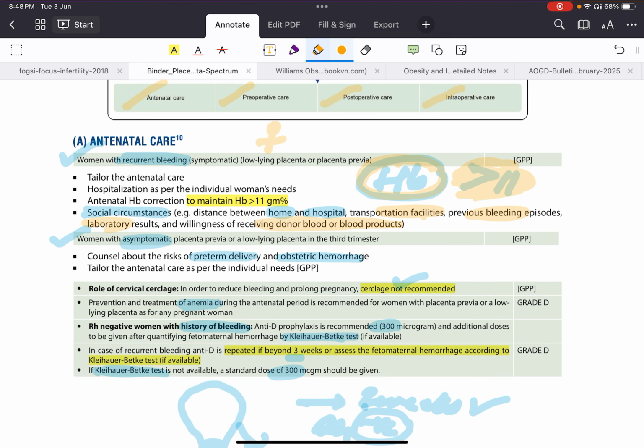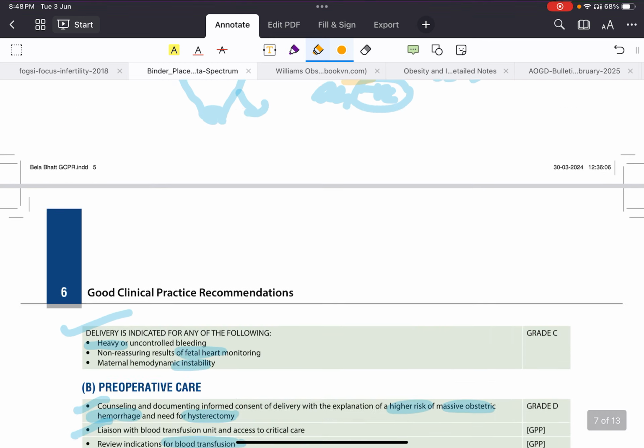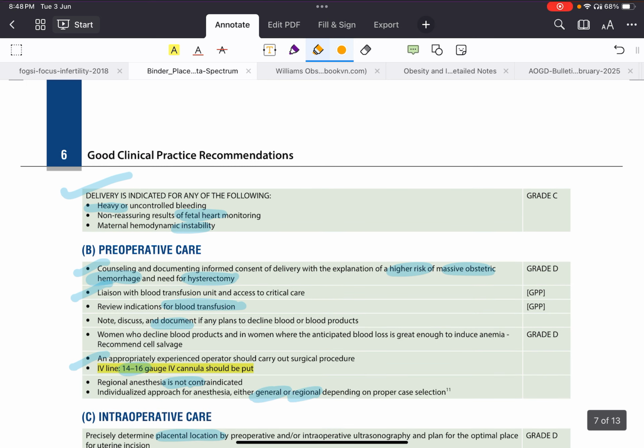If she's asymptomatic, you should counsel her that she can have preterm delivery and hemorrhage. There is no role of cerclage. You should prevent anemia. If there is any history of bleeding in an Rh negative patient, you'll give anti-D. Within 3 weeks, if she's bleeding, there is no need of repeating. After 3 weeks, you will repeat based on the KB test. If there is no KB test, then give 300 again, no problem. Delivery if there is uncontrolled bleeding, or FHR is abnormal, or the mother is unstable. That's about antenatal care.